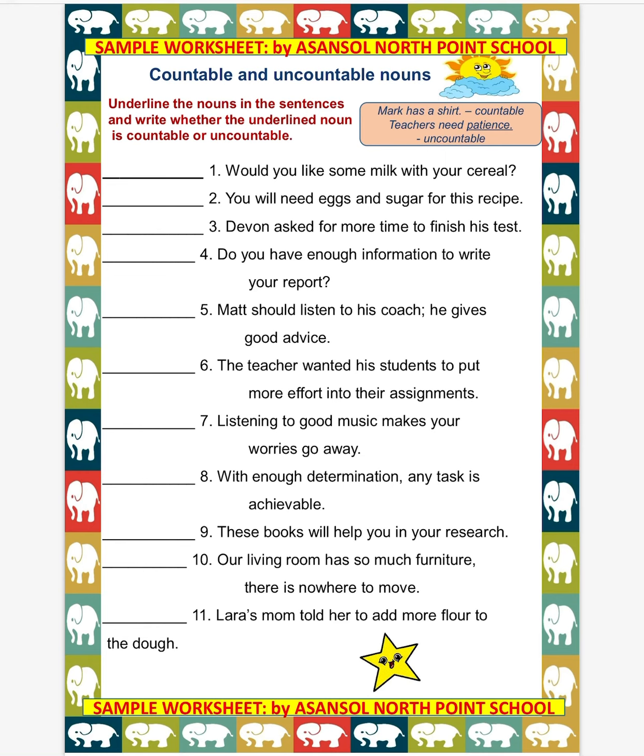So I hope, students, you have understood the concept of countable and uncountable nouns. Now the rest of the exercise you will do by yourself and test yourself whether you have understood this topic or not. Till then, bye everyone.